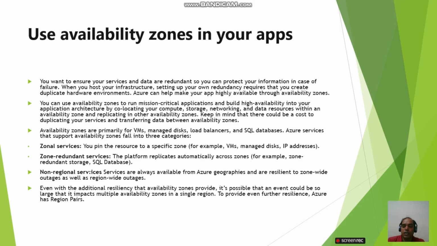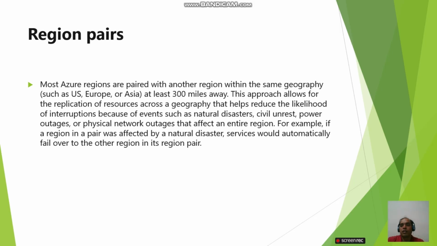Even with the additional resiliency that availability zones provide, it is possible that an event could be so large that it impacts multiple availability zones in a single region. To provide even further resilience, Azure has region pairs. What are region pairs? Most Azure regions are paired with another region within the same geography, such as Europe or Asia, at least 300 miles away.